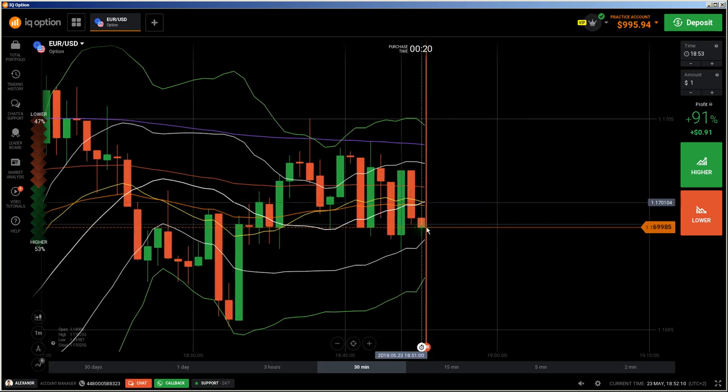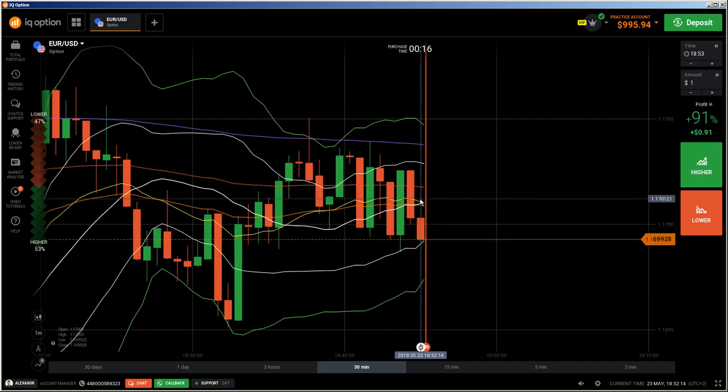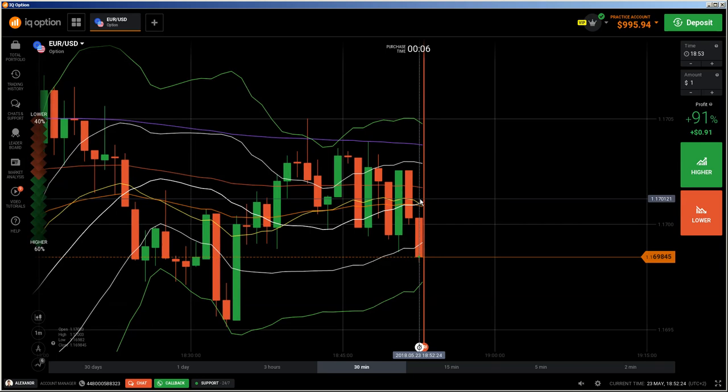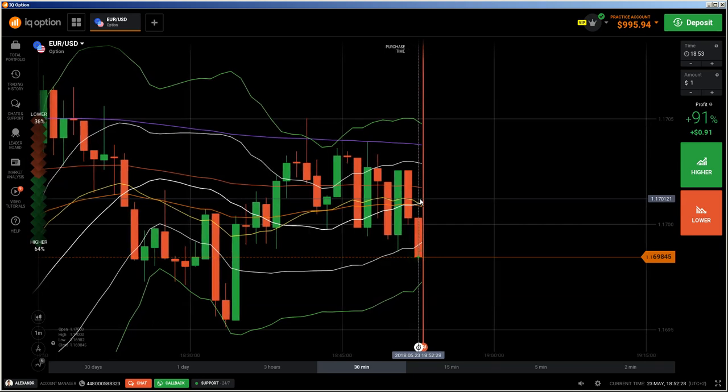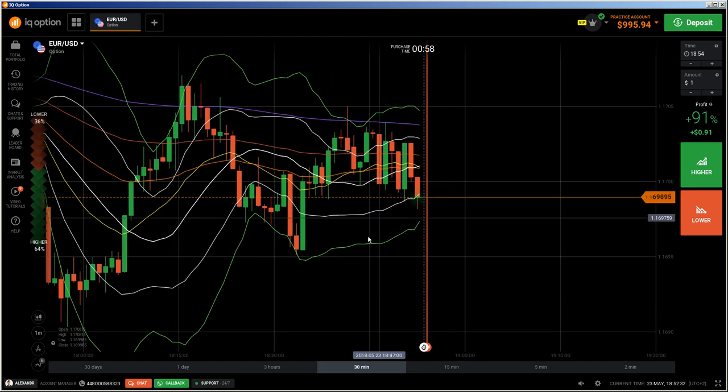So I will wait till price hits this level, and then on the rejection I will do a put, or maybe also without any kind of rejection. Else I will explain only those kind of trading setups which I would do here, because it's not looking nice. This is a market which I would try to avoid.